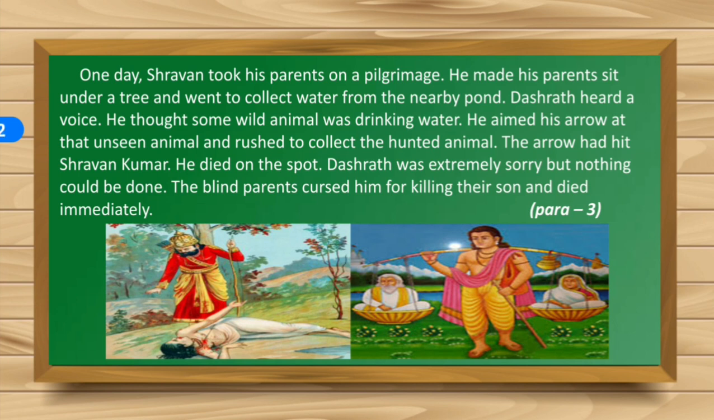The arrow had hit Shravan Kumar. He died on the spot. Dashrath was extremely sorry, but nothing could be done. The blind parents cursed him for killing their son and died immediately. Oh, that is really, really sad.